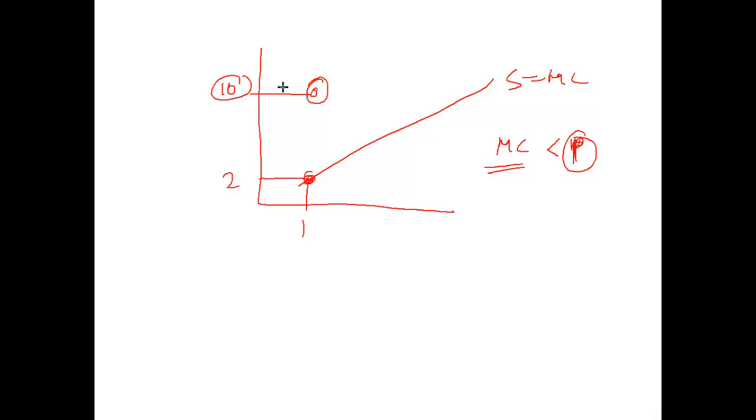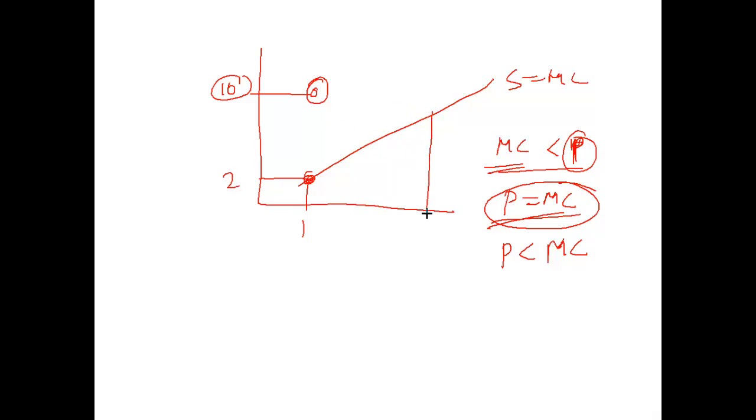They will produce till the price is equal to the marginal cost. When the price is less than the marginal cost, they will not supply. If they want to supply 10 units, this is the cost and this is the price, and they will not supply this. So they will supply till the price is equal to the marginal cost and not beyond it.